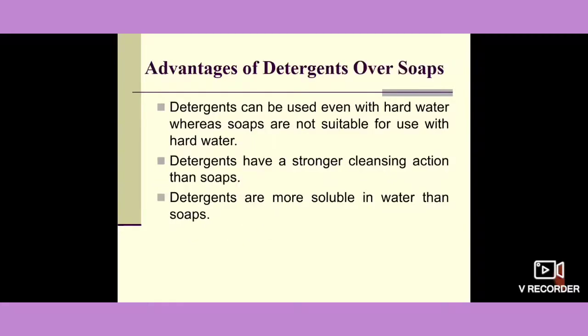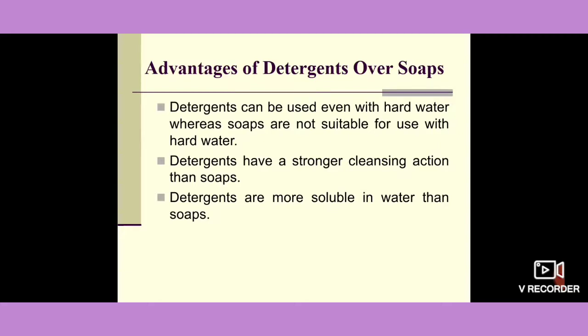Now coming to the advantages of detergents over soaps. The first advantage is that detergents can be used even with hard water, whereas soaps are not suitable for it. Detergents have even stronger cleansing action as compared to soaps.